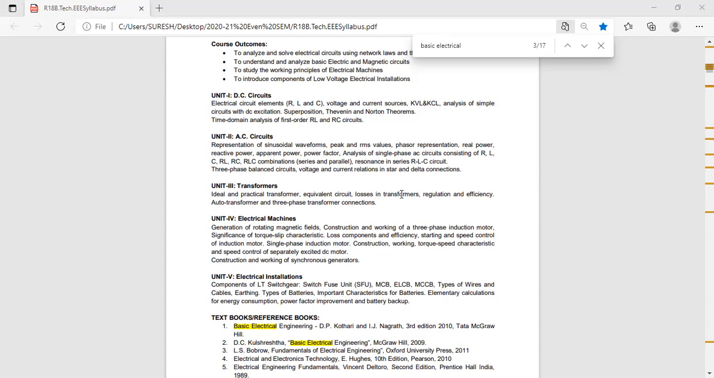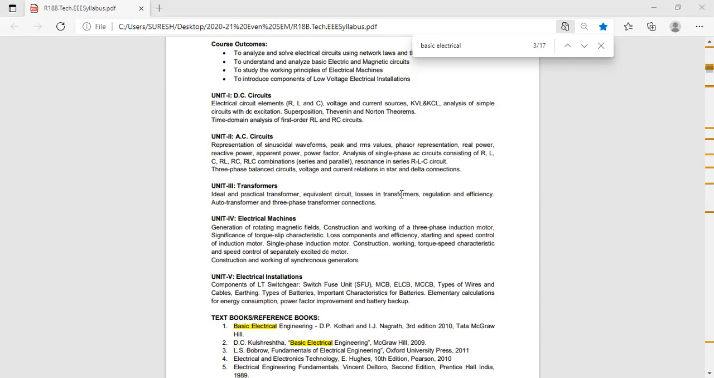Next question, write down the question. At what condition is maximum efficiency obtained in a transformer?